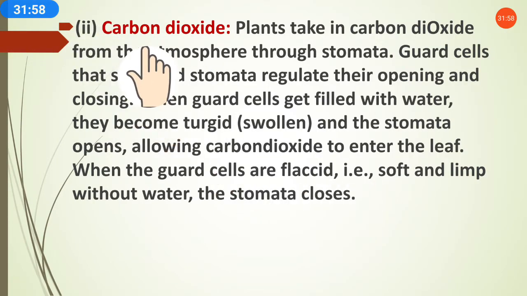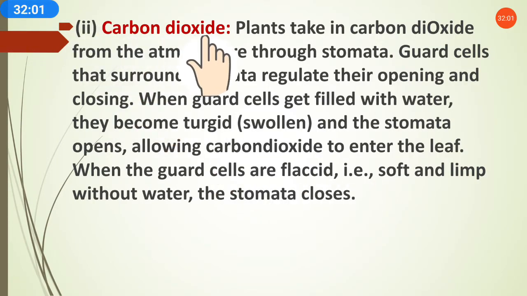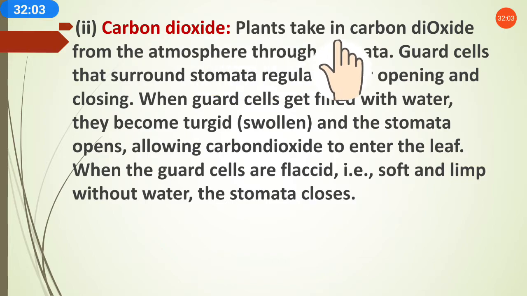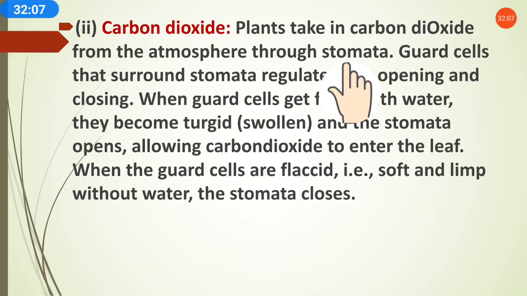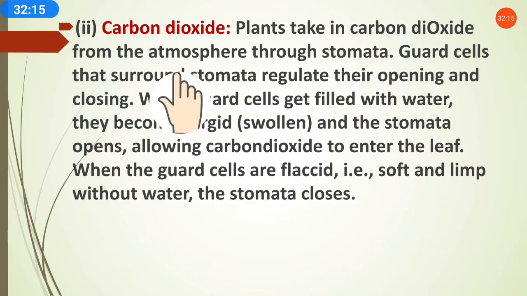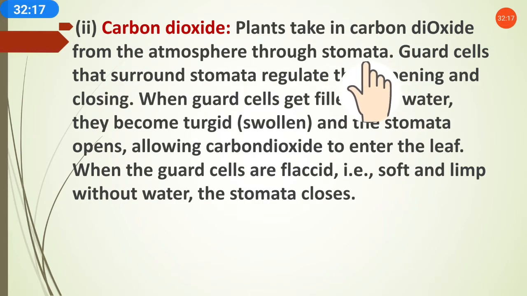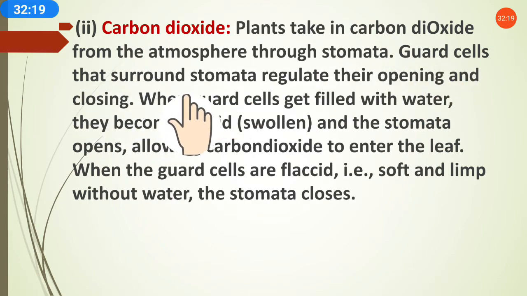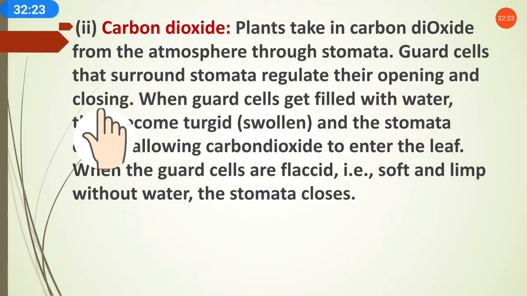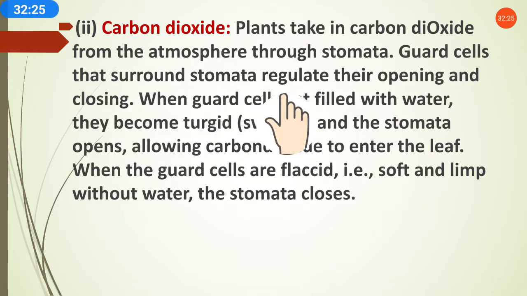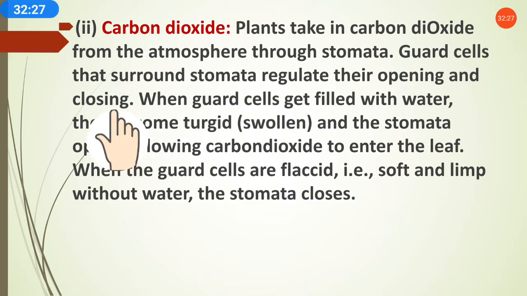Second requirement for photosynthesis is what? Carbon dioxide. Very important. So plants take in carbon dioxide from the atmosphere through the stomata. As I have told, plants take carbon dioxide in and release oxygen out, and this in and out process is being done by stomata, which are small pores. Guard cells that surround stomata regulate their opening and closing. Guard cell function is to do opening and closing of stomata.